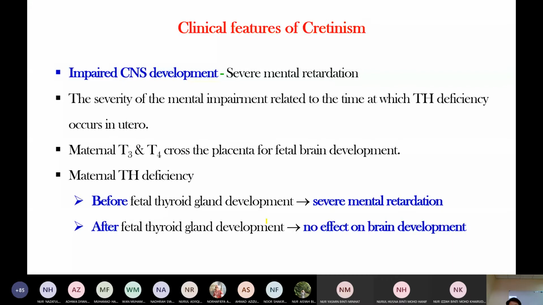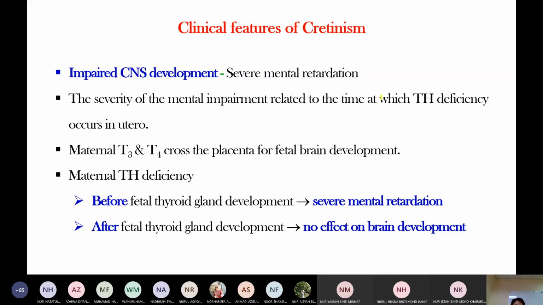Clinical features of cretinism. Thyroid hormone is important for brain development, and cretinism means thyroid hormone deficiency in children. Thyroid hormone deficiency before thyroid gland development presents with severe mental retardation.